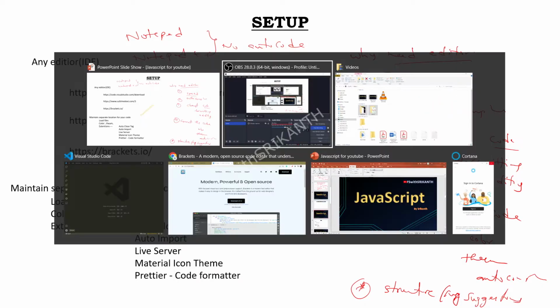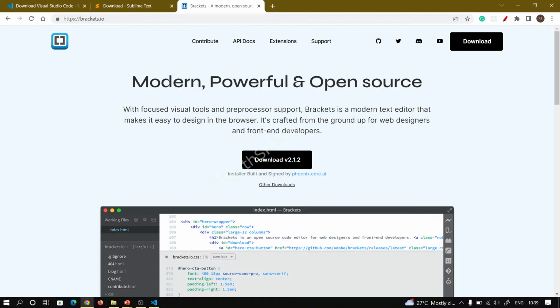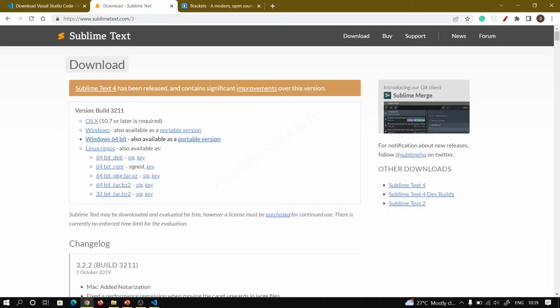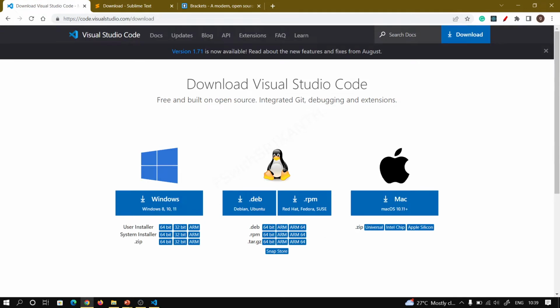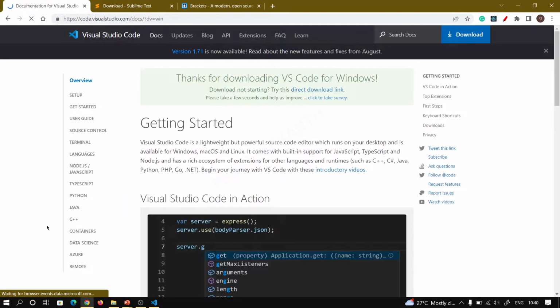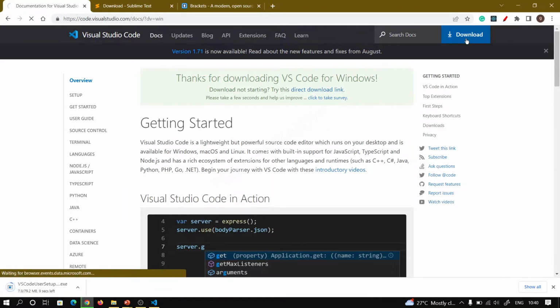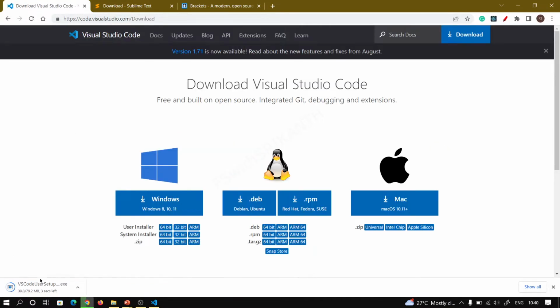In real time, most people use these text editors. Not only that, there is IntelliJ and many other web editors. But people prefer Visual Studio Code. Many companies and many developers use Visual Studio Code. Just download it; when you click it, it is downloaded automatically, right? When you click that, it downloads automatically. I have already downloaded this one.